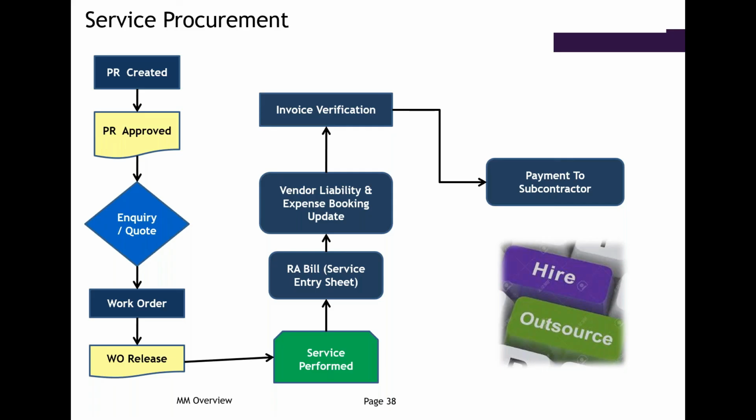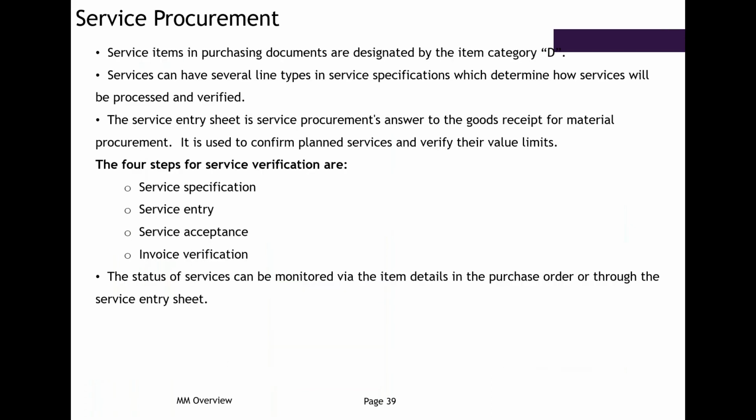Service procurement, again, is a general procurement only. The only thing is we have to maintain item category L, and instead of goods receipt, we'll have a service entry sheet, where we enter how many hours he has worked, if it is a service.